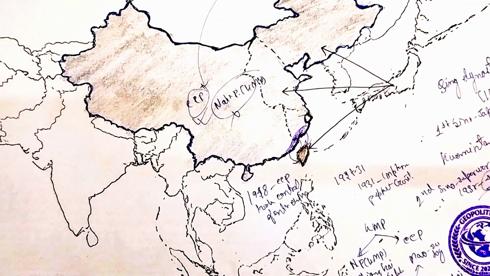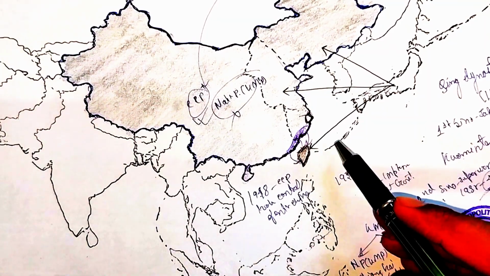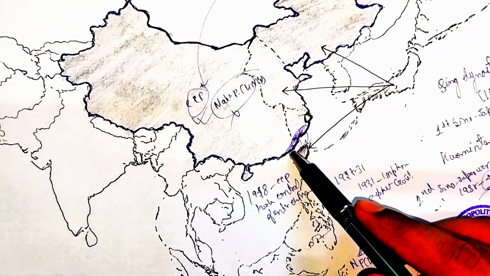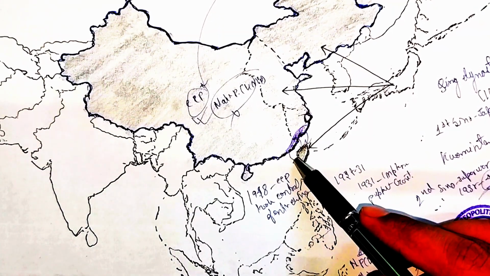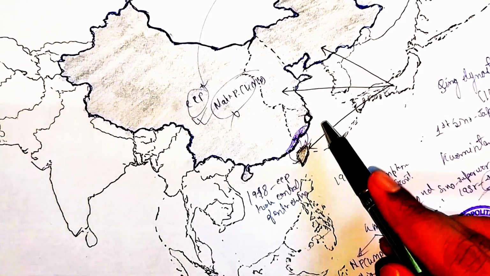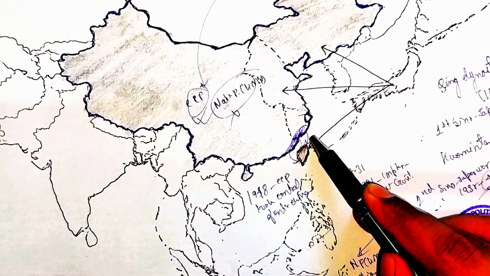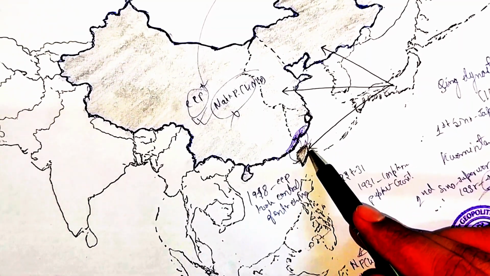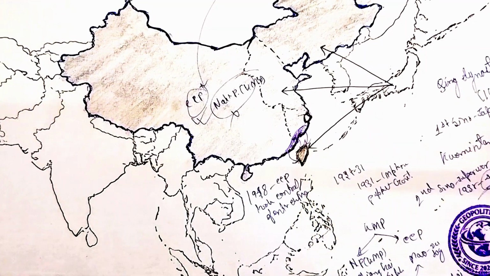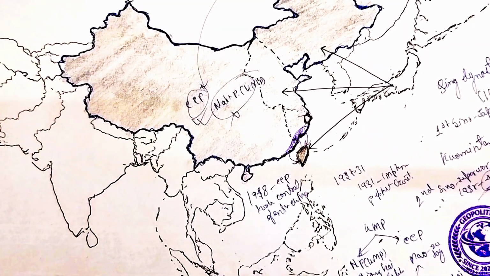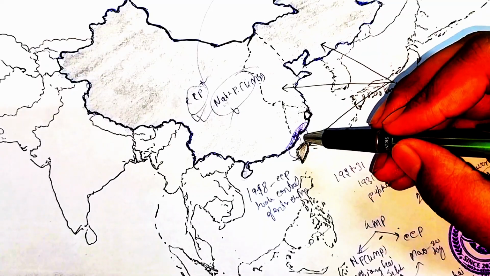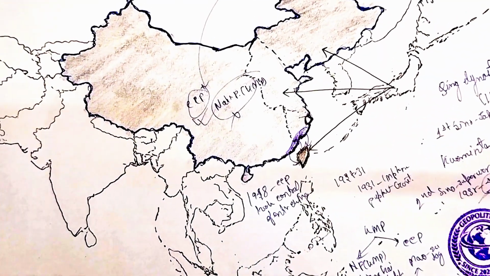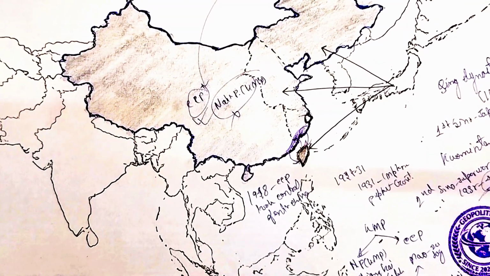Now, what happened during the Nancy Pelosi visit, when the ship of Nancy Pelosi entered Taiwan, is that the Chinese naval forces created a blockade-like situation. They created targets along Taiwan, and they kept on hitting the targets near Taiwan while the ship of Nancy Pelosi was there. This kind of heightened geopolitical tension always remains between China and Taiwan, and China always tries to flex its muscles to scare away Taiwan and its allies, mainly the US.